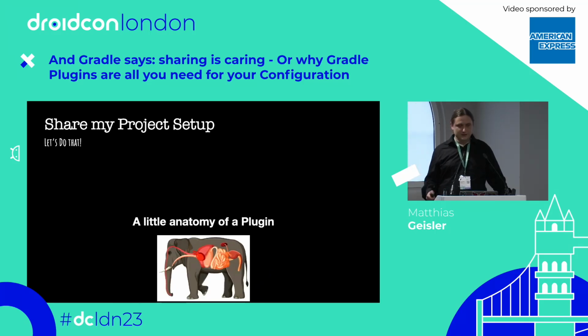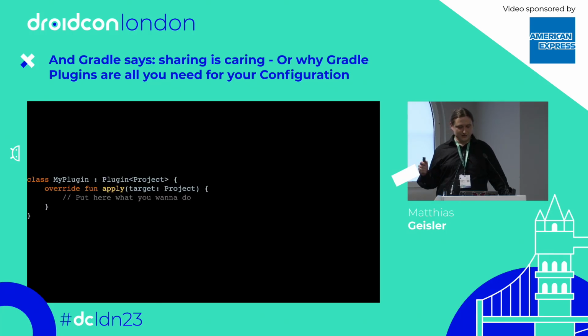So how do we do that? That's easy. We just build a plugin. I'll give you a brief introduction into that. It's not exhaustive, just very short. What we have to do is the following. We build a plugin, which in this case we might call MyPlugin, extending from the Plugin interface, and that gets a project. So we have to override apply, and apply has in its signature a project argument. And project is what you have in your build.gradle file. Since we then have actual access to that object, we can configure everything.